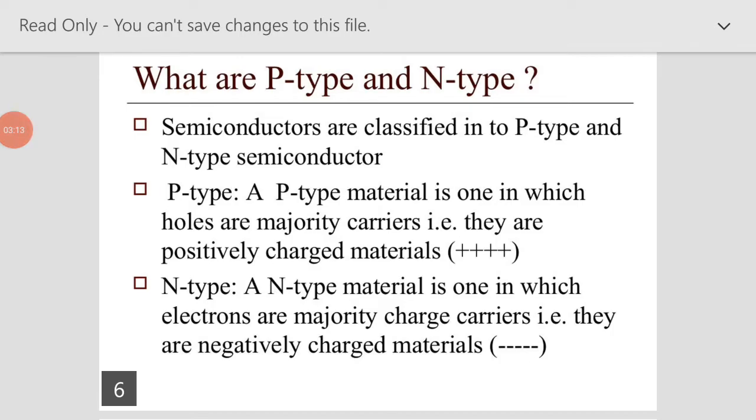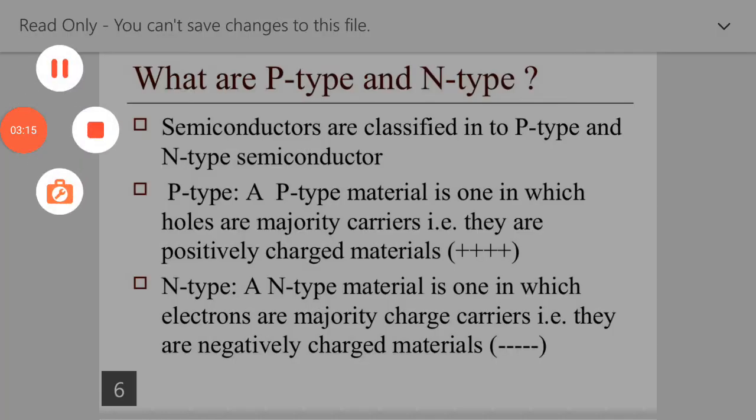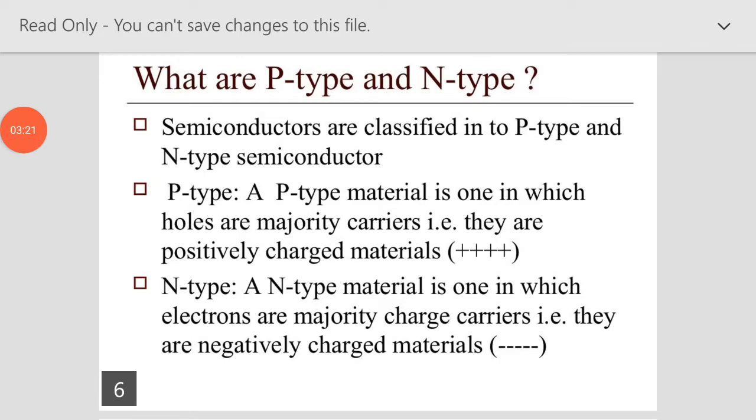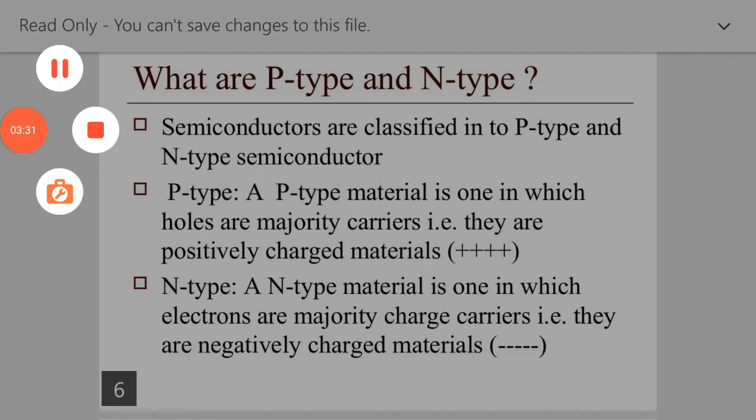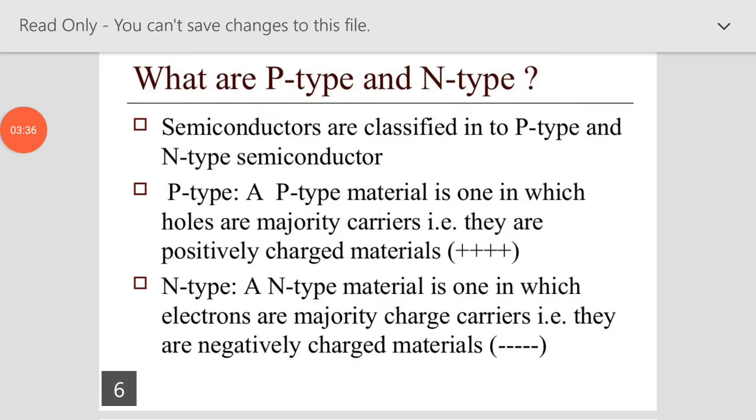They are positively charged, so the p-type semiconductor has a positive charge on holes. While in n-type material, electrons are the majority charge carriers, so they are negatively charged. So in p-type material holes are the majority carriers, and in n-type material electrons are the majority carriers.